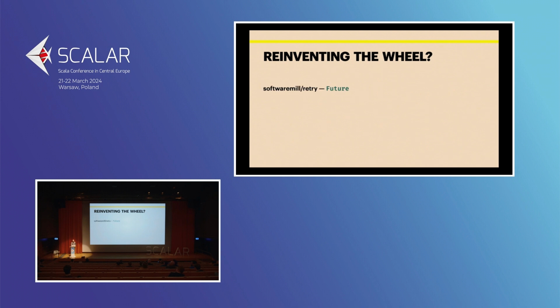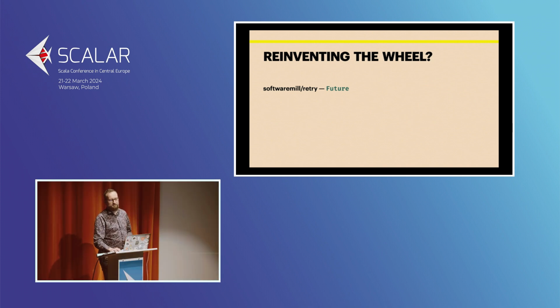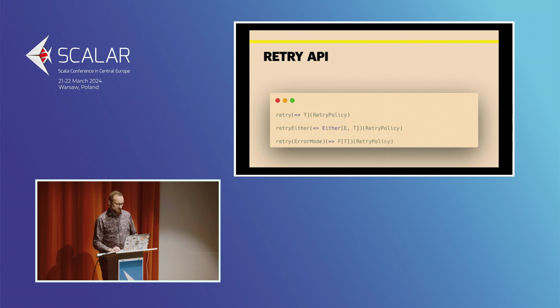the wheel. So we looked at the landscape of what we have. There is a library that we maintain called retry, but this operates on futures. There is cats-retry, but this works in the monadic world, so it needs your computations to be wrapped in an effect. There is resilience4s that we also created at some point. It's a wrapper around resilience4j, but it's inactive, unfortunately. So we were wondering whether there is anything for direct style, and it turned out that there is not. So we wanted to create our own.